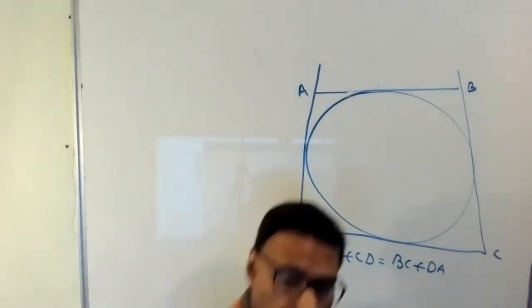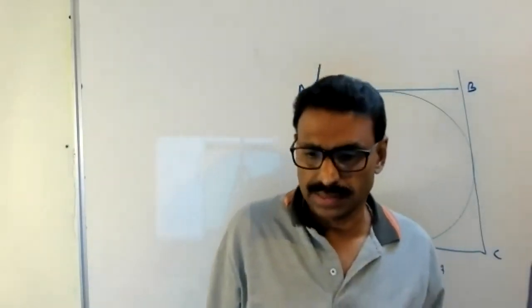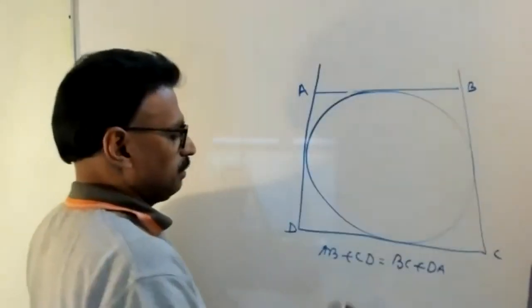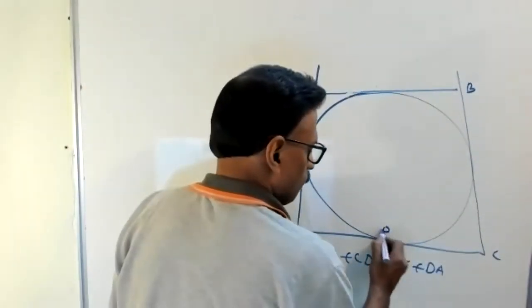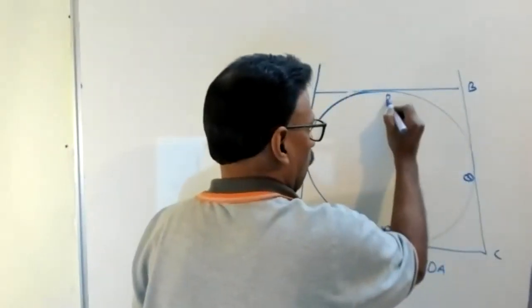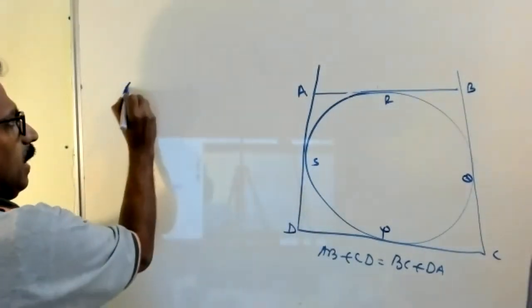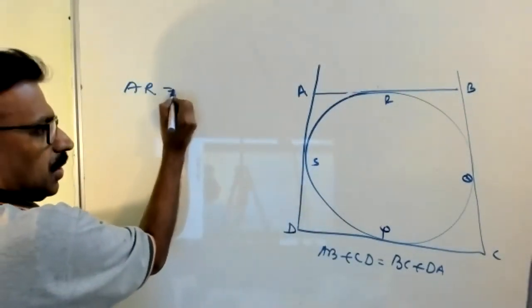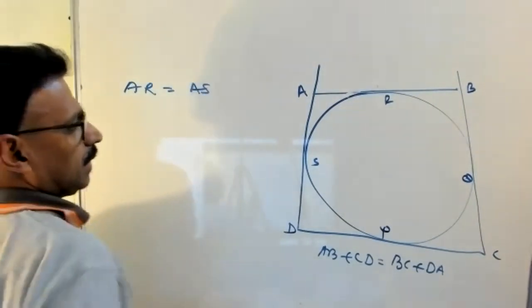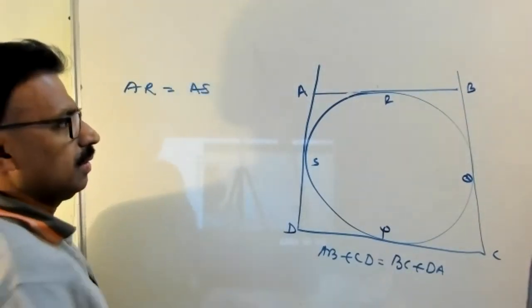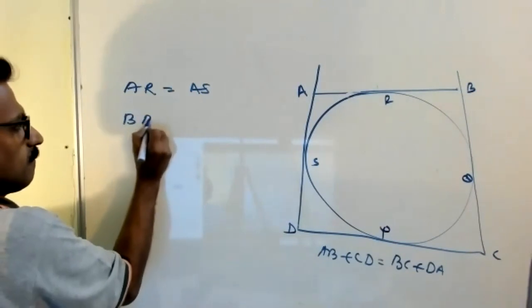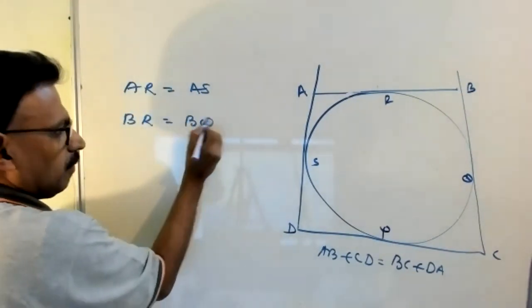Okay, look here. If you are not getting it, listen here. I'm just calling these points P, Q, R, S. Look, AR equals AS. Tangents from an external point are equal. BR equals BQ.